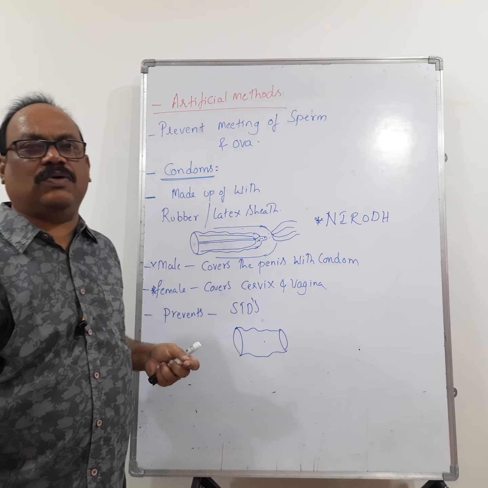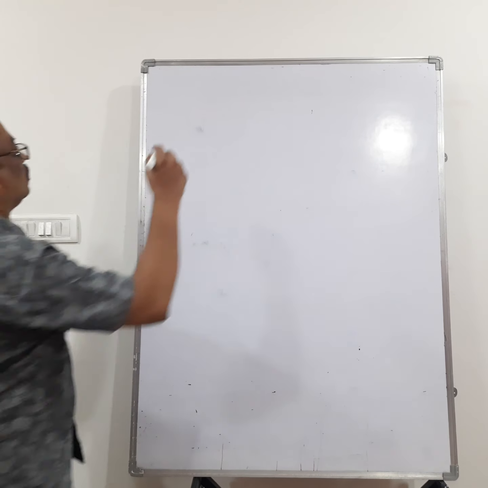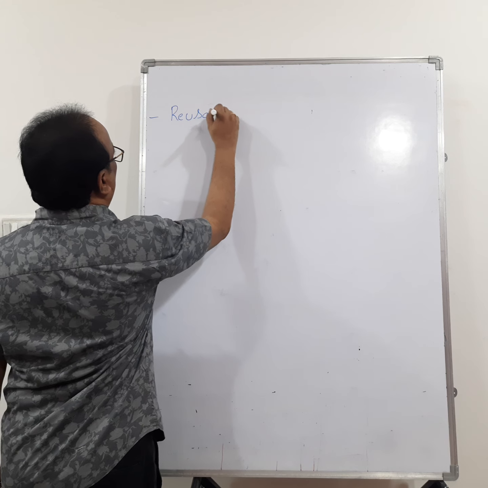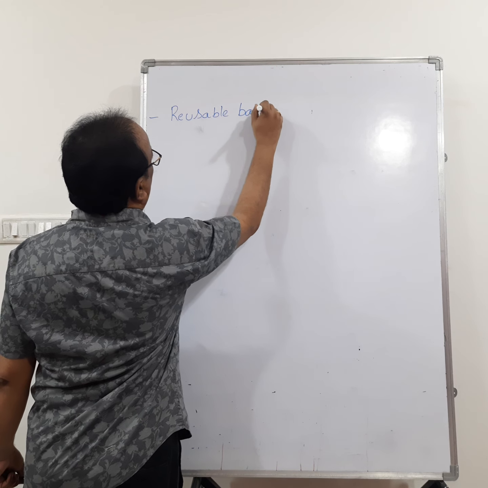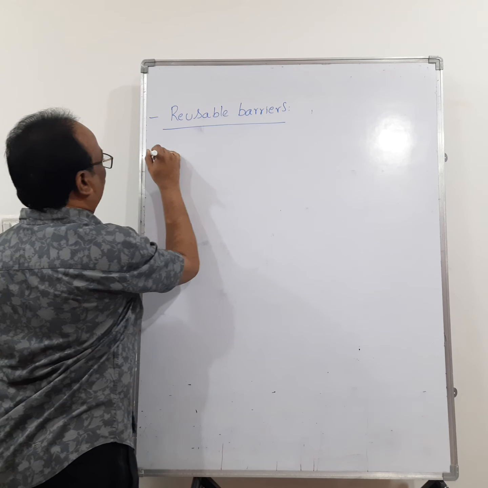Now let us go for the next one, barrier method, second one. Next one is reusable barriers. What are reusable barriers?